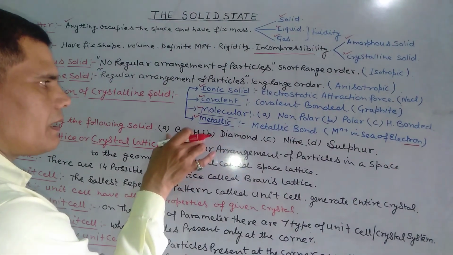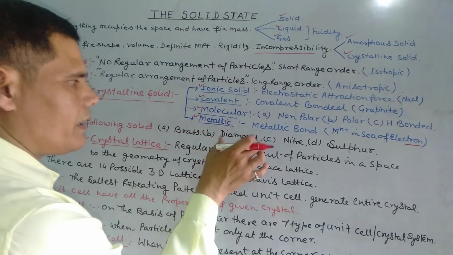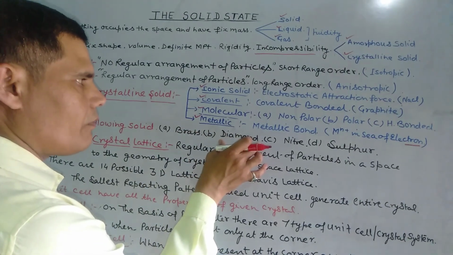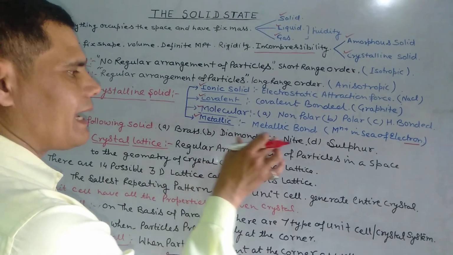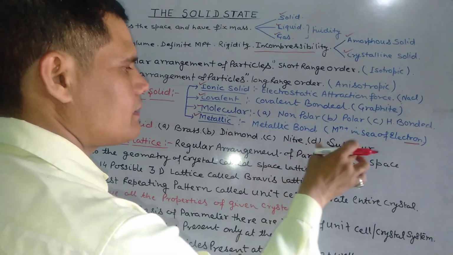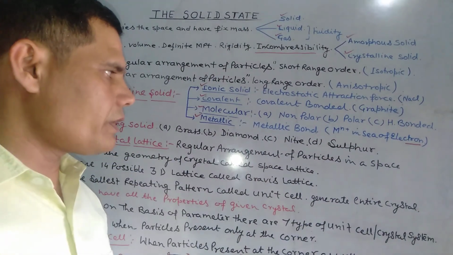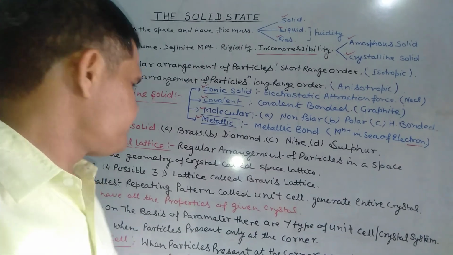Brass is a metallic solid, diamond is a covalent solid, niter is an ionic solid and sulfur is a molecular solid, according to the structure.